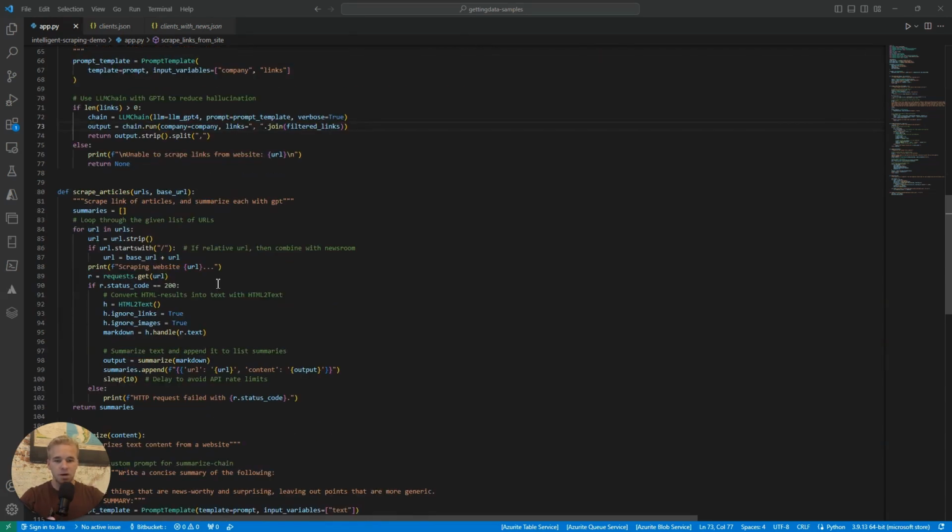And this time, to parse that HTML, we aren't using Beautiful Soup, but rather a different library, HTML2text. The reason is that it offers us two useful features, which are to ignore links and ignore images, so that we only get the text back, which is the only thing we care about in this context.